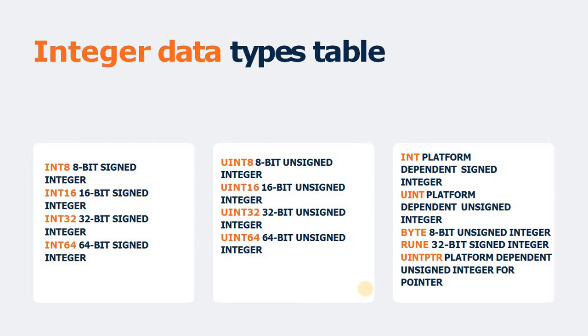And uintptr is also a platform dependent unsigned integer which is mainly used for pointers. We will discuss it later on. The size of uintptr also depends on the architecture of the target where you want to run your application.